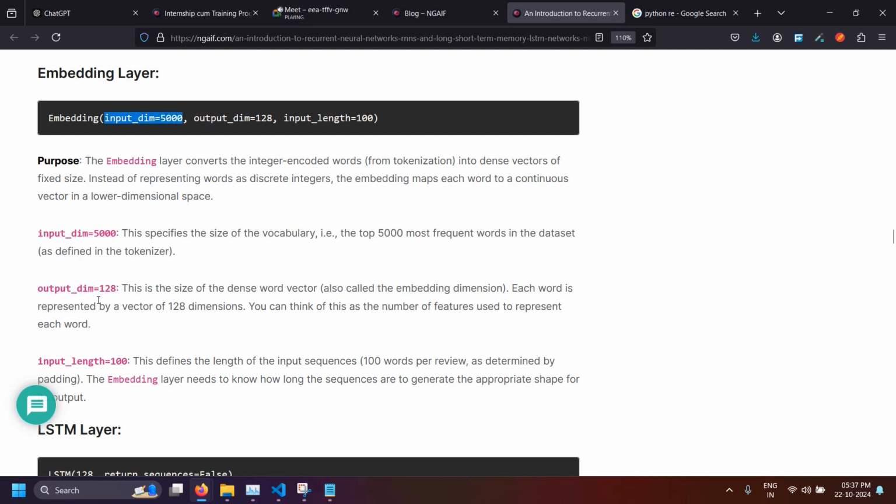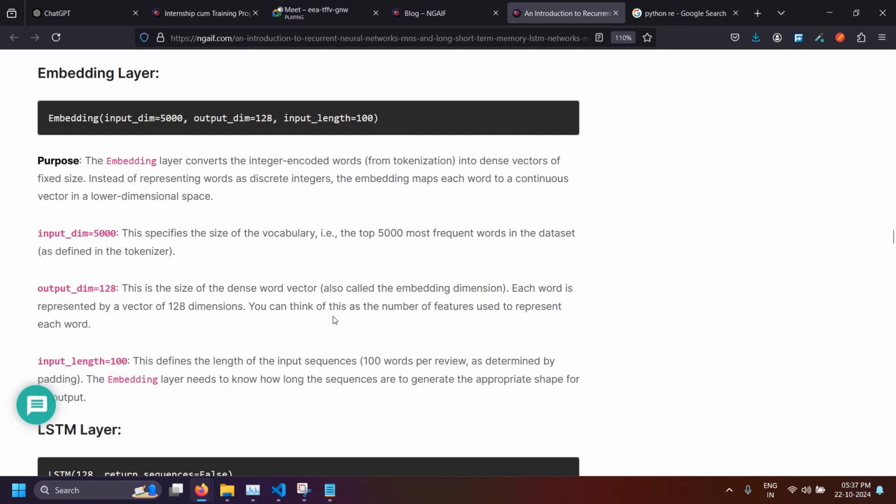Then comes the part output_dim 128. This is the size of the dense word vector, also called the embedding dimension. So remember these technical terms: dense, word, vector, embedding, dimension. What they mean is simple: each word is represented by a vector of 128 dimensions.